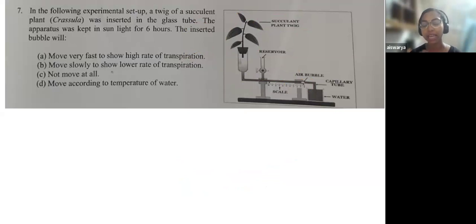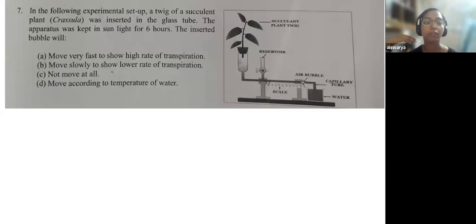So for them, saving water is a survival necessity. Those plants will have a very low rate of transpiration. This is a very basic understanding that you should have on succulent plants. So let's look at the options here. The first option is the air bubble.